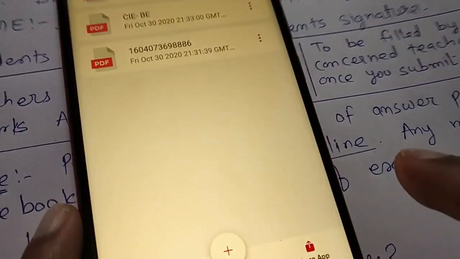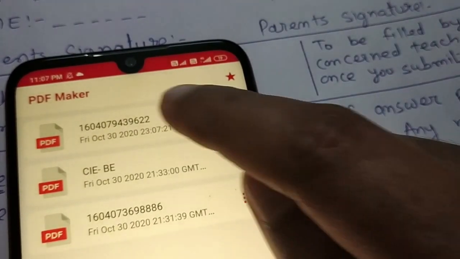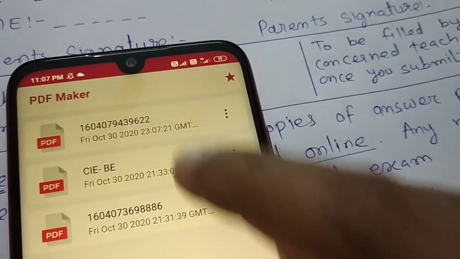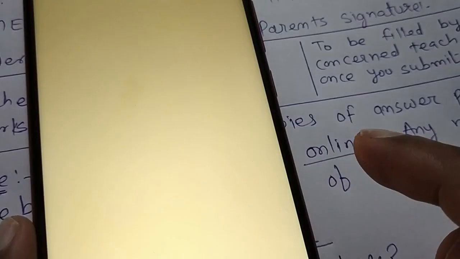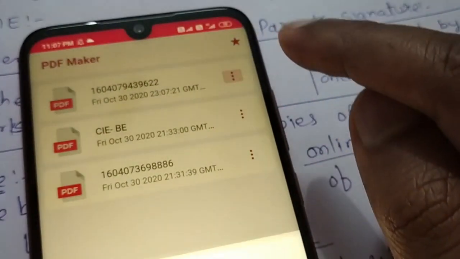So if we use something from Play Store, we get so many ads. So one file is saved here in the PDF form. So if we open it with Google Drive, we can view the file uploaded. These are the files uploaded. We can rename it from here.